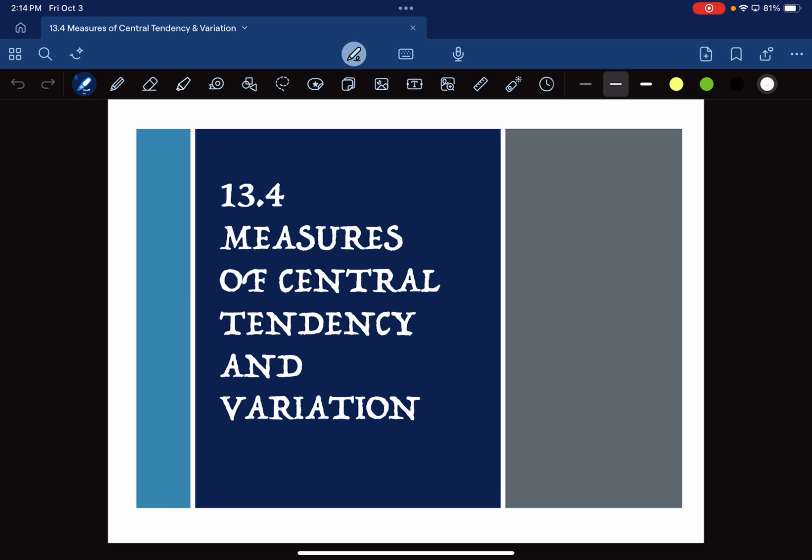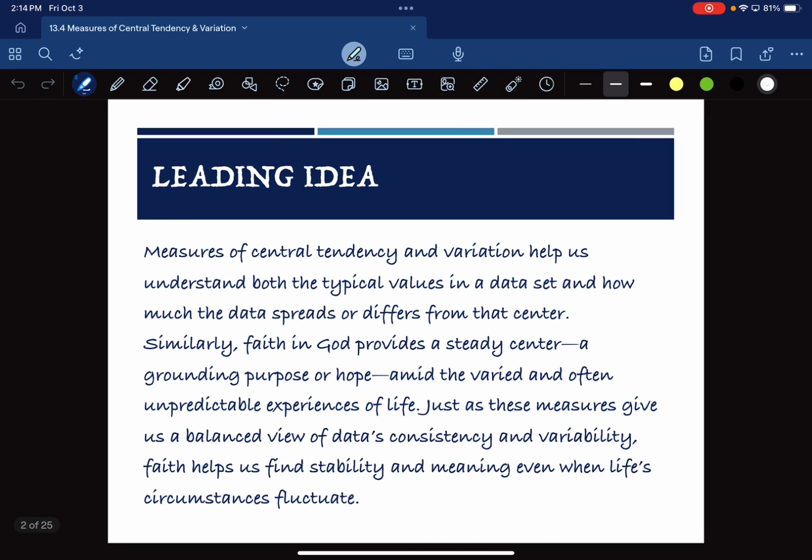Today we're going to take a look at section 13.4. We're going to be looking at measures of central tendency and variation. Central tendency describes how data bunches up, and variation describes how spread apart it is. Okay? So our leading idea to start with: measures of central tendency and variation help us understand both the typical values in a data set and how much the data spreads or differs from that center.